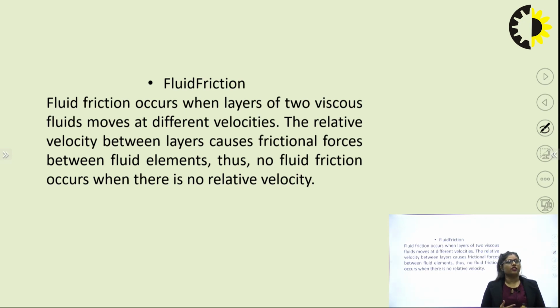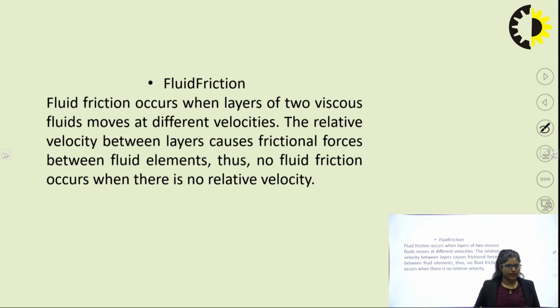Fluid friction occurs when layers of two viscous fluids move at different velocities. The relative velocities between layers cause frictional force between fluid elements. Thus, no fluid friction occurs when there is no relative velocity. If there is no relative velocity, the fluid particles are at rest, and the fluid friction is zero.